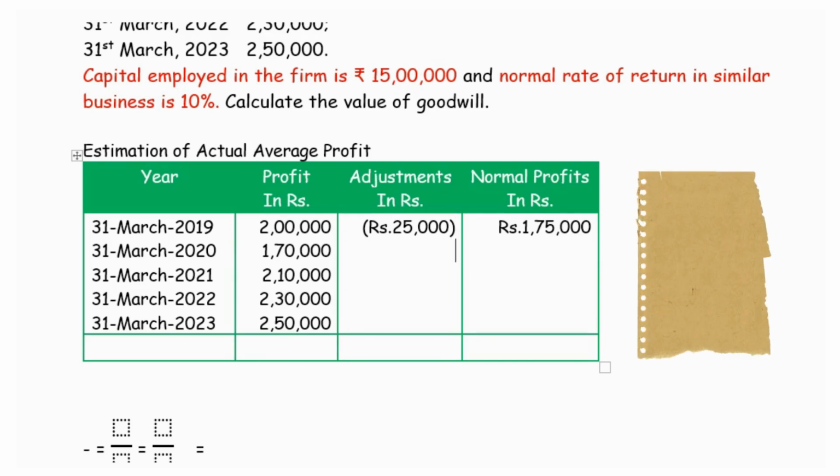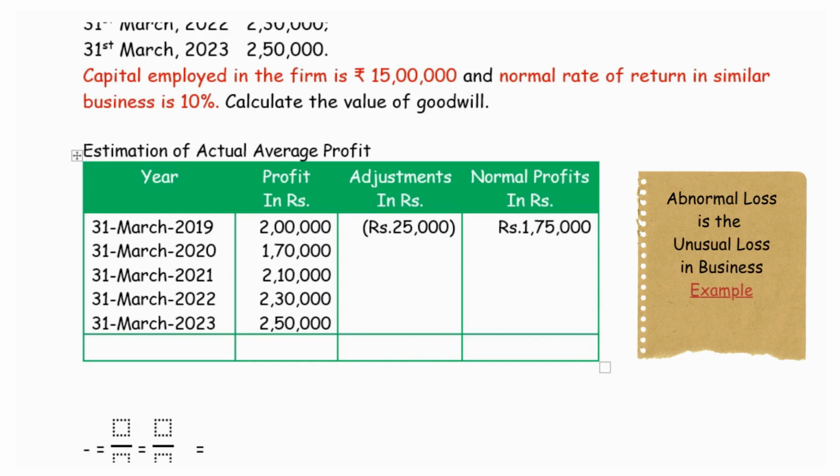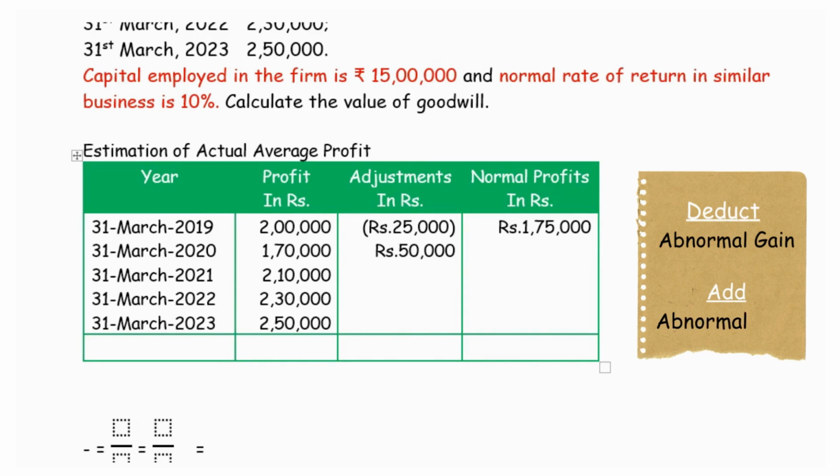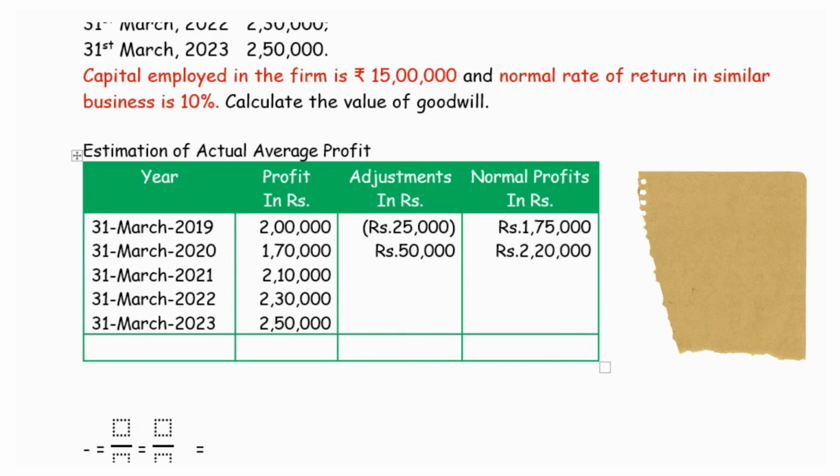For the next year, the year ending 31st March 2020, we are given that there was an abnormal loss. This abnormal loss would have brought down the actual profit of the business, which should not be considered. So we will add back the abnormal loss. Abnormal gain would have increased the actual business profit, so it is to be deducted. Abnormal loss would have reduced the actual business profit, so it is to be added back. When we add the 50,000, we get the adjusted profit as 2,20,000. Abnormal gain deducted, abnormal loss to be added back.